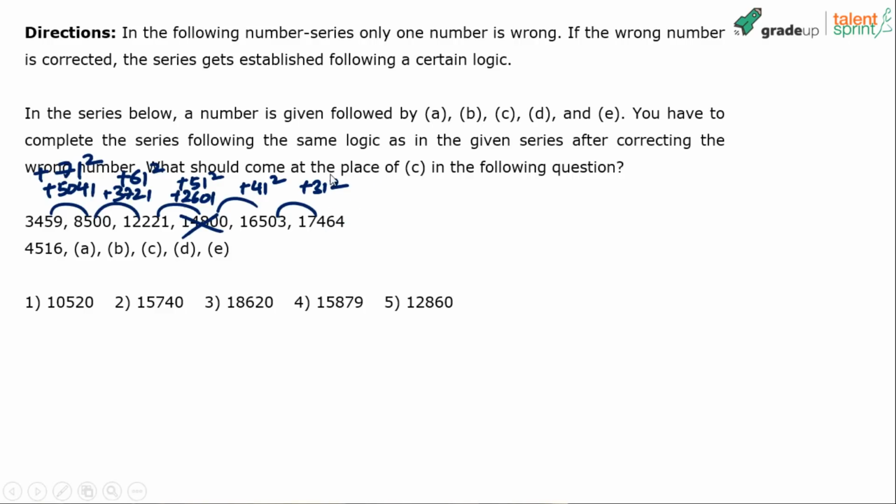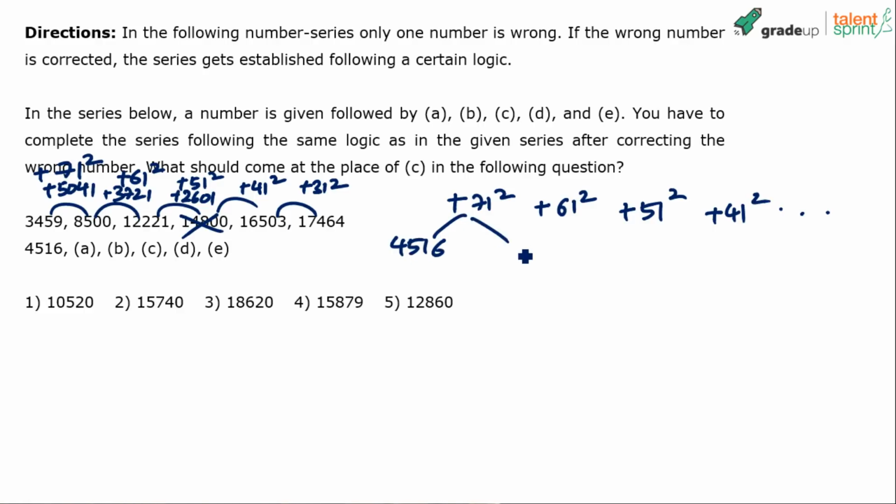961 is 31 square. So basically the pattern is this. The wrong number is 14,800, which is of no use. We are supposed to apply the same logic here to get the answer. But the pattern is plus 71 squared, plus 61 squared, plus 51 squared, and so on, plus 41 squared, and so on. So apply that.